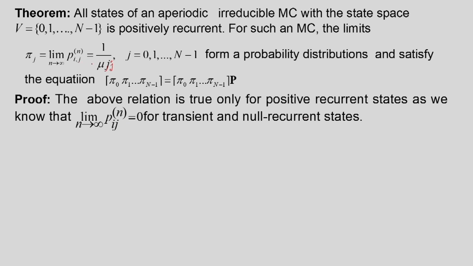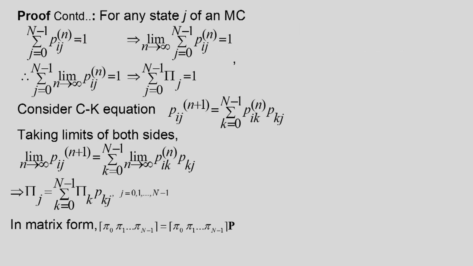So, that way this is true only for a positive recurrent aperiodic state. Now, let us see the other part. I know that for a state transition matrix, if you consider any row, the sum of Pij(n) over j going from 0 to n minus 1 must be equal to 1. So, if I take the limit as n tends to infinity, this sum must also be equal to 1. Since it is a finite sum, I can take the limit inside; that is the requirement of the finite Markov chain.